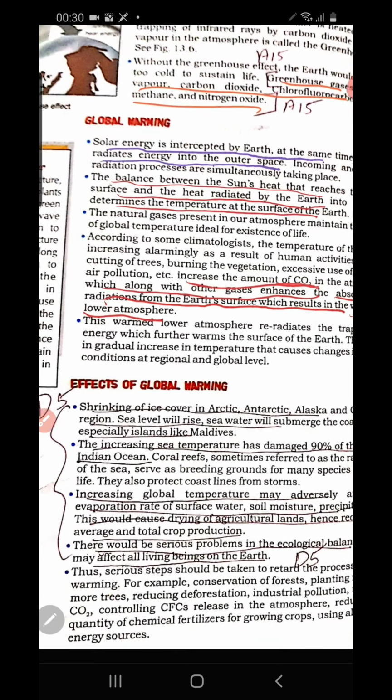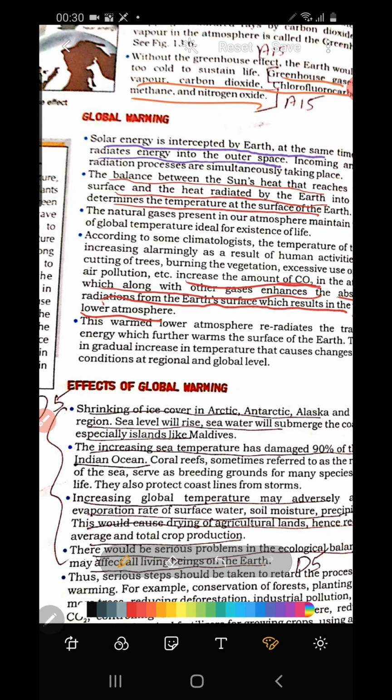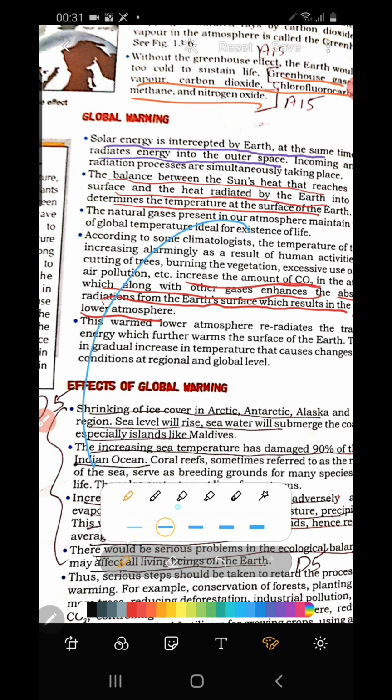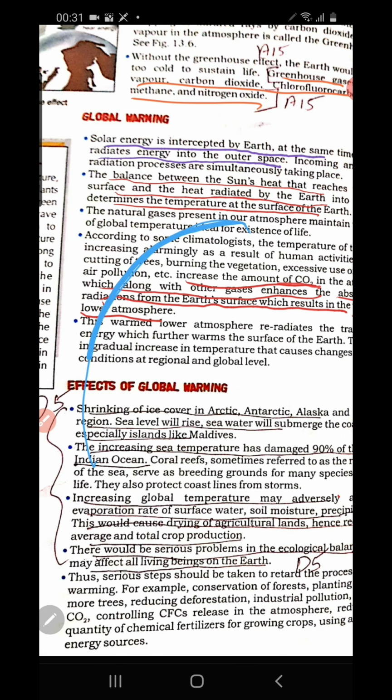And the next is the effect. What are the serious effects of global warming? Temperature will increase to a very high level, so what happens? It's a serious threat, a serious problem. Recently we are facing a lot of problems due to global warming, which will bring about climatic changes.